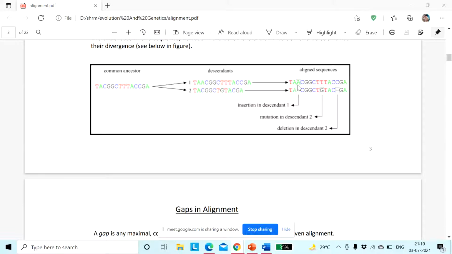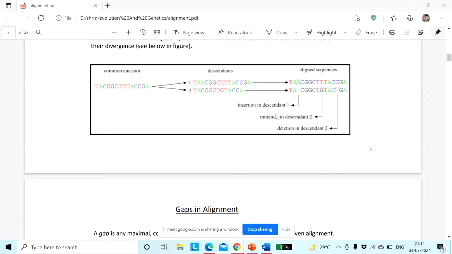See, it's written over here. Again, if you consider the common ancestor, it has CTTTA. In case of descendant 1, we have CTTTA, but in case of descendant 2 we have CTGTA. So in the place of a T, we are getting a G in descendant 2. So maybe there is a mutation of this T and we have a G in descendant 2.